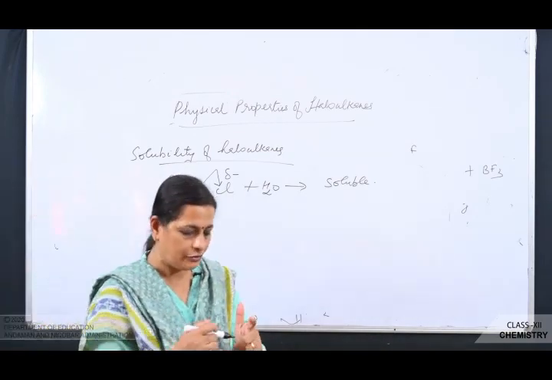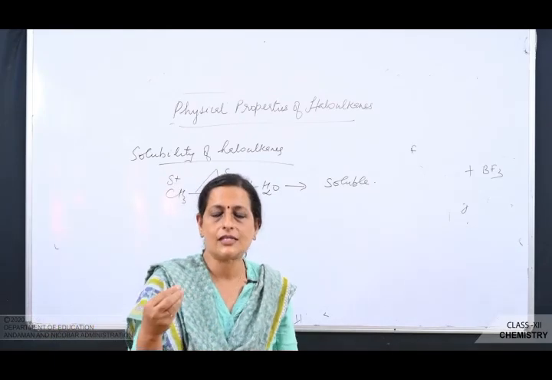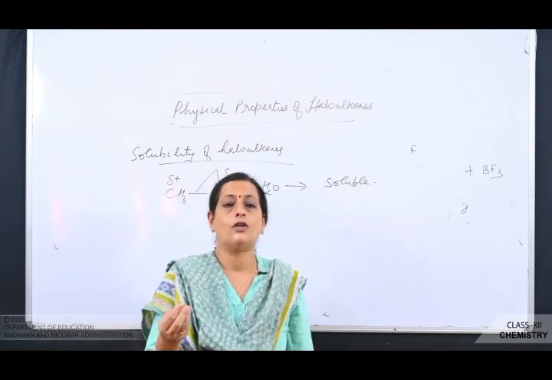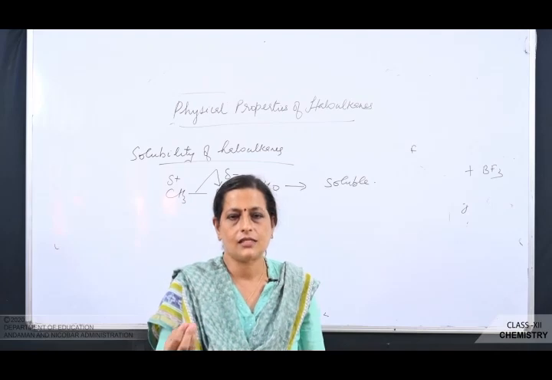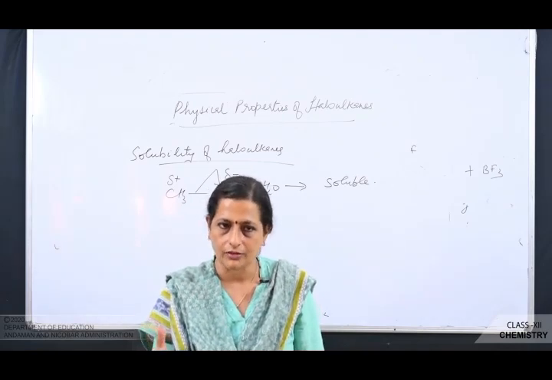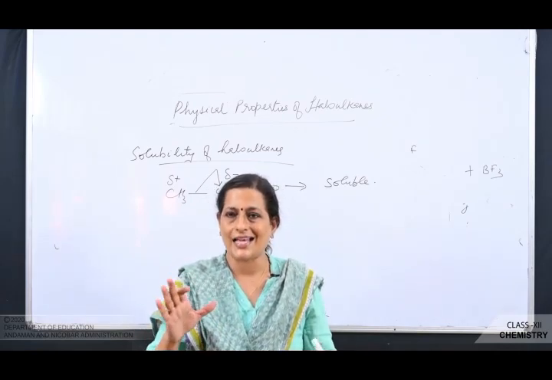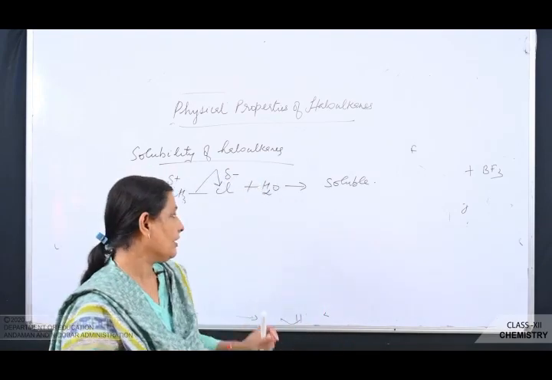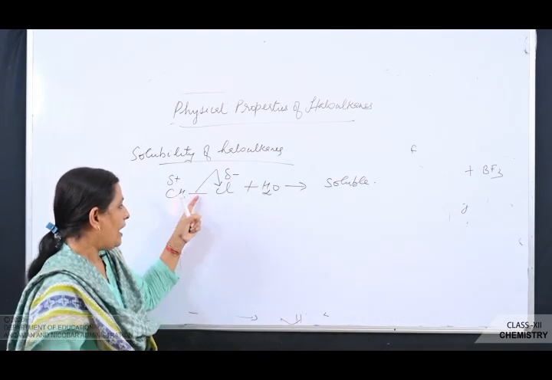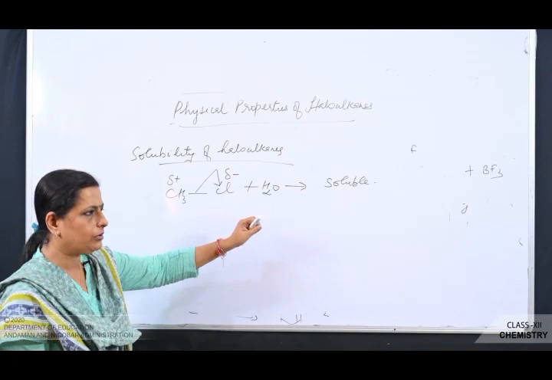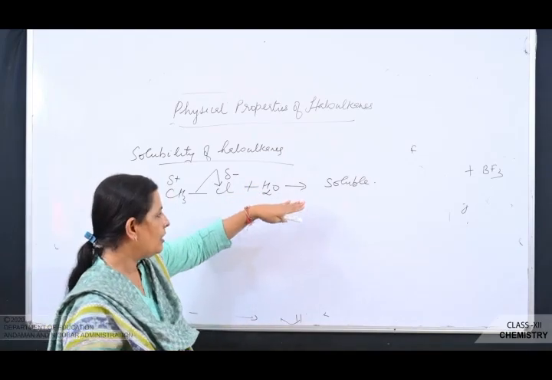So in general, when we say a compound is not soluble in water, it means it's not able to form what? Intermolecular hydrogen bond with water. That way it's correct, but the exact reason is not that only. That is, haloalkanes are insoluble in water because they are not able to form hydrogen bond with water.